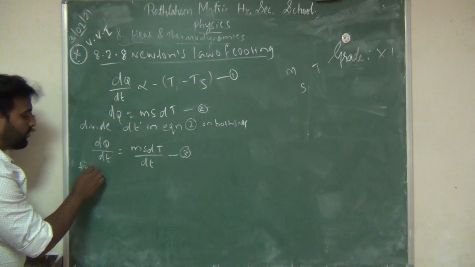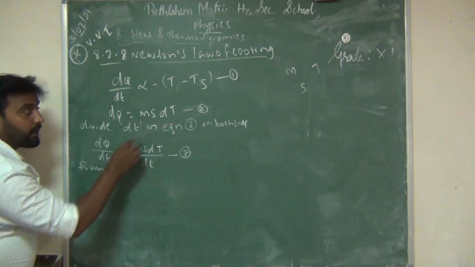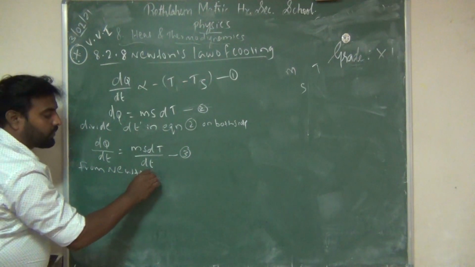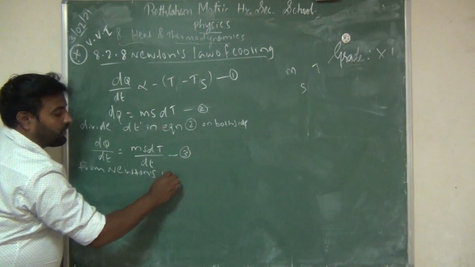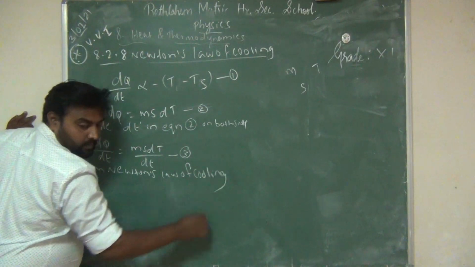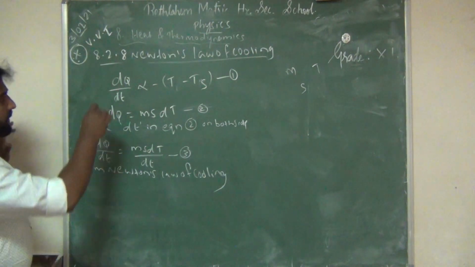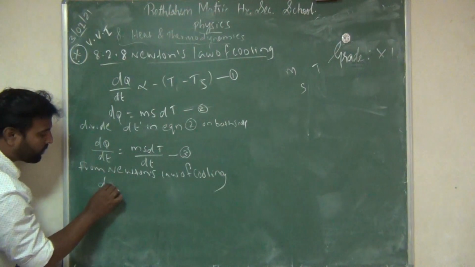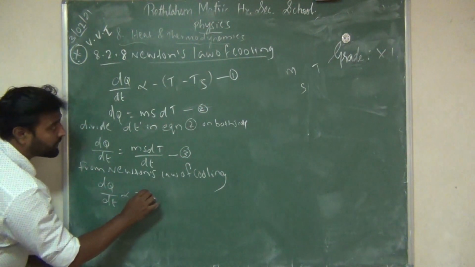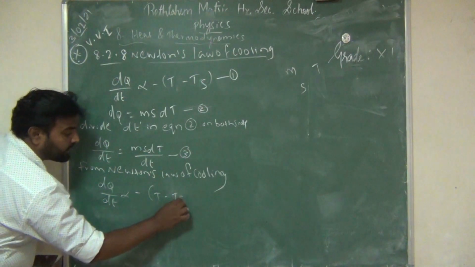Now from Newton's law of cooling, that is the equation of Newton's law of cooling, you can write dq by dt is directly proportional to T minus Ts.